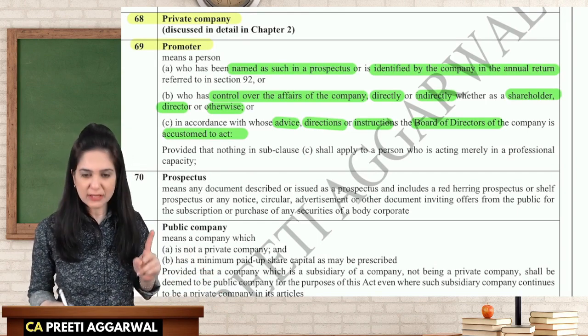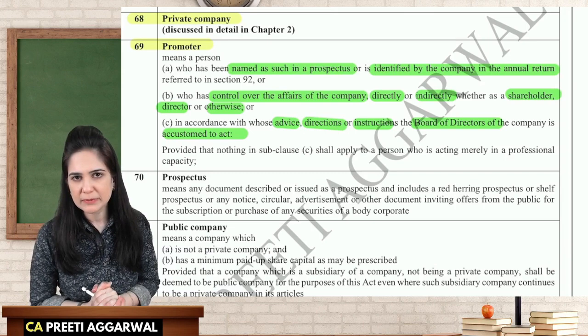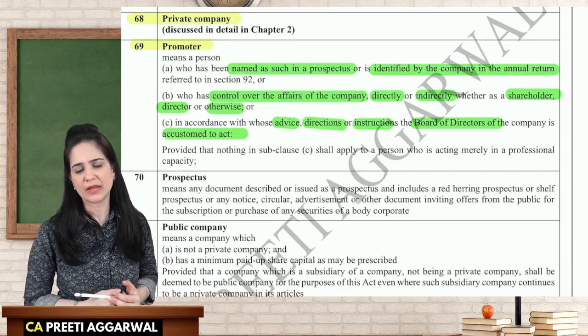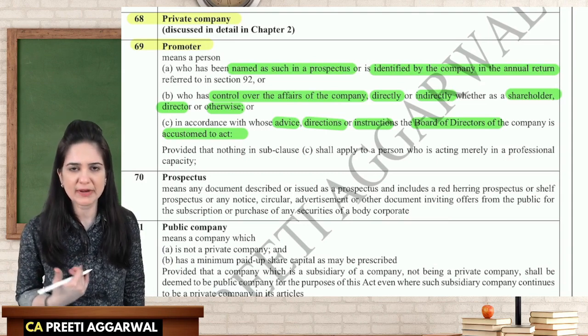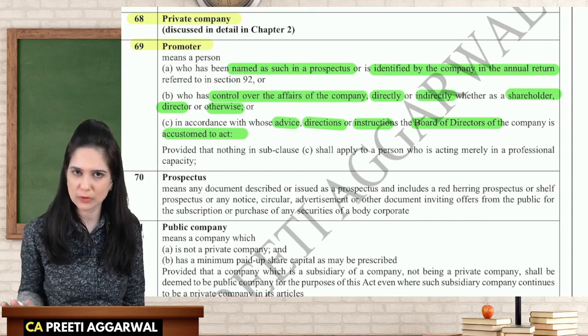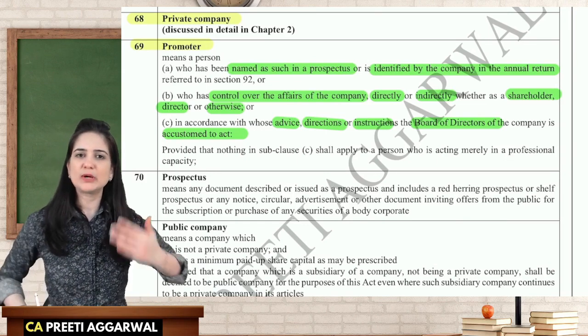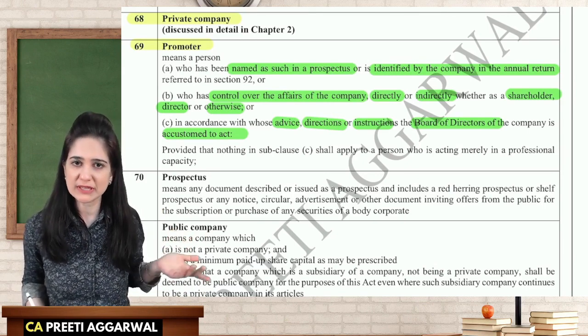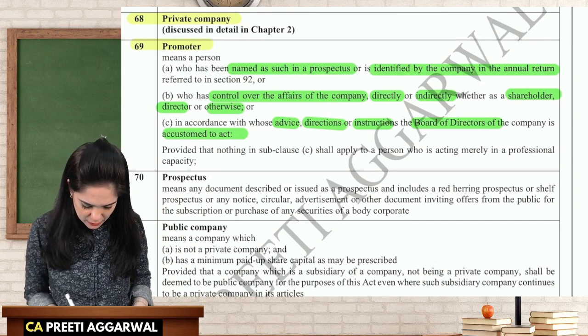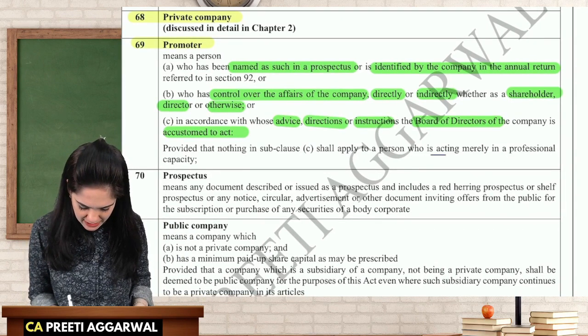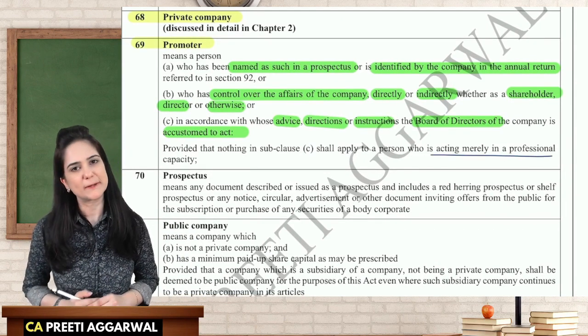But if the board is being advised by a person in his professional capacity, like I am advising the board as a chartered accountant, I am not a promoter. But if I act beyond the powers of my professional duty, then I may be regarded as a promoter. It will not apply to a person who merely acts in a professional capacity.